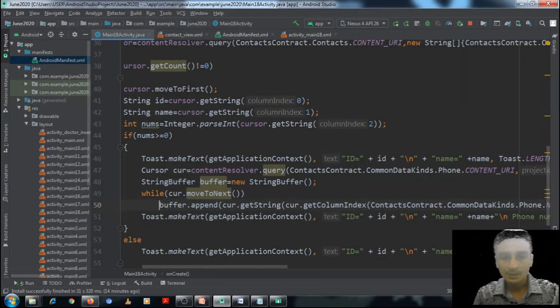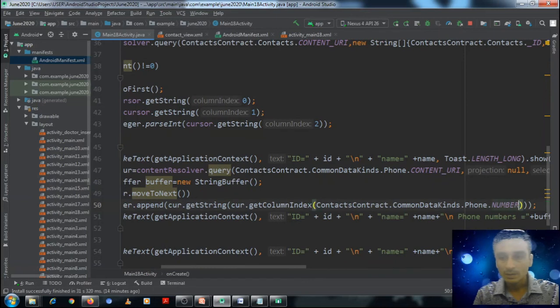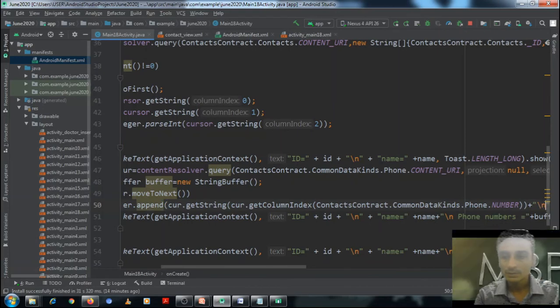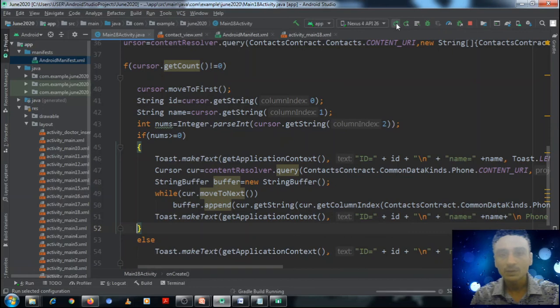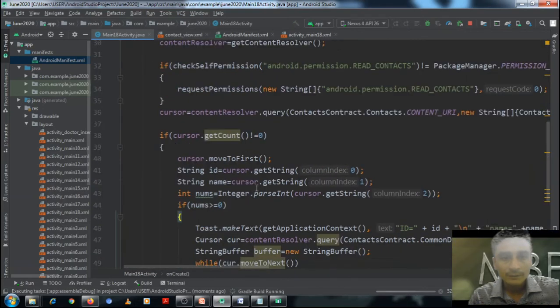So here I should concat \n. Okay, now let's run it. It is very simple. The coding is very simple. What we have done, first of all,